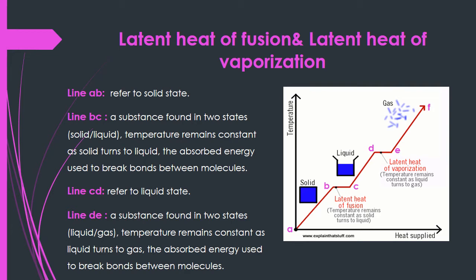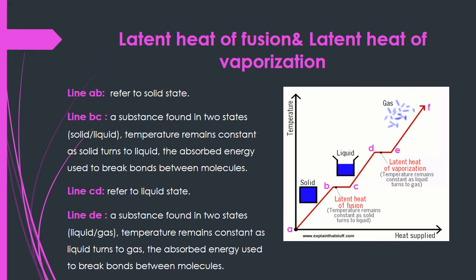This curve illustrates the latent heat of fusion and latent heat of vaporization. Also, it shows the states of matter. This curve consists of 5 lines. First line AB, second line BC, third line CD, fourth line DE, and fifth line EF.